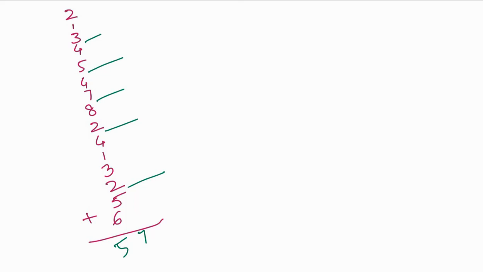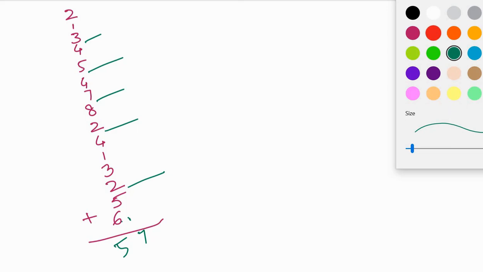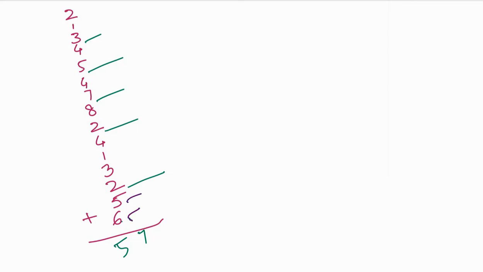The same way. 6, I'll change the color once again. 6 plus 5 is 11. Drop 10 out of it. 1 remains. So 1 plus 2 is 3. 3 plus 3 is 6. 6 plus 1 is 7. 7 plus 4 is 11. Again drop 10. You get 1. You take that 1 and add to the next. That is 2 plus 1 is 3. 3 plus 8 is 11. Out of 11 drop 10. Take 1. 7 plus 1 is 8.